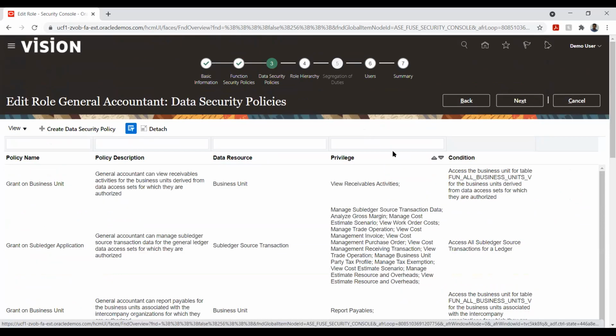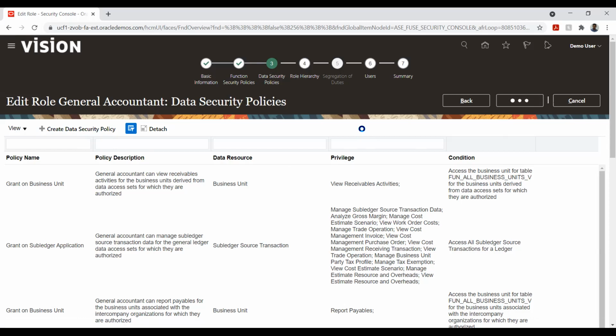Then we have the data security, which means the access: what access I have given by each business unit, the ledgers and other options. Based on that, I can give the access. Again, this is editable in case of a copied role. We also have create data security policy. If I want to create a new security policy, I'll be able to create it using this option.